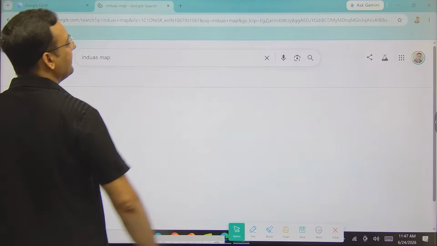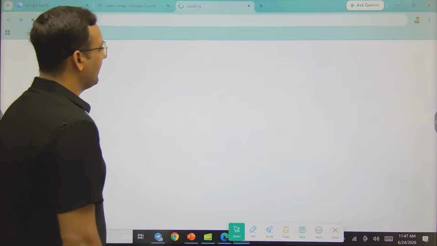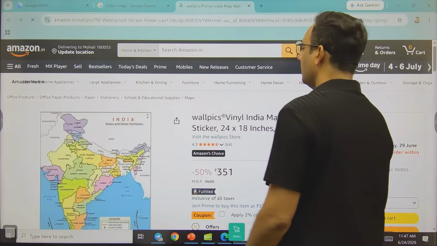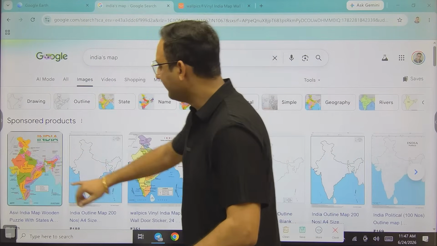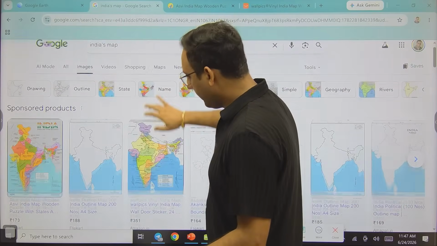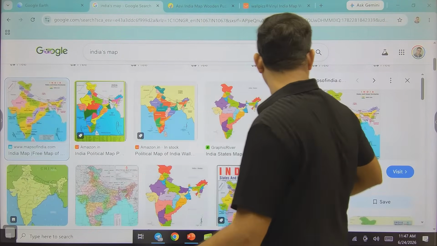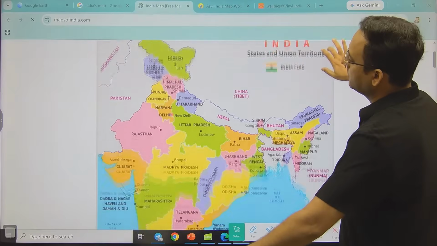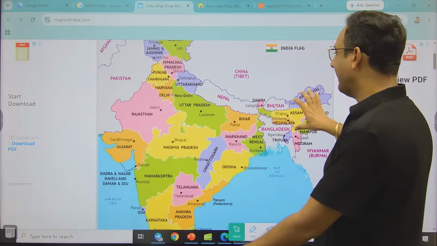So guys, if you see India's map, everybody knows that India is majorly divided into four parts: east, west, north and south. Most of you are in the south at this time, and the southern region means it is the tropical region. It is the tropical region of India, and tropical region means it has a hot climate, right? Okay, fine.